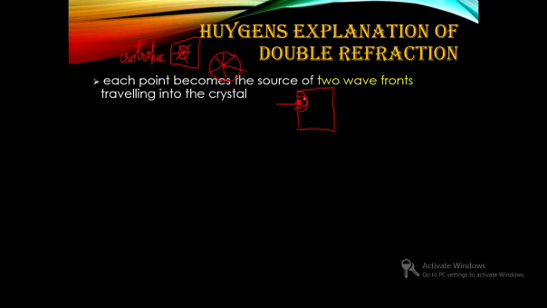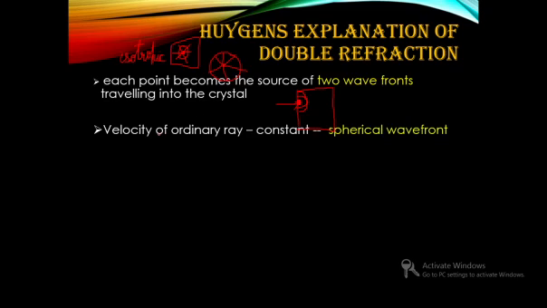Why? Because a spherical wavefront is obtained for rays which move with the same velocity in all directions. Which ray is that? Yes, it is the wavefront for the ordinary ray, because it moves with the same velocity in all directions. While you'll get an ellipsoidal wavefront for the extraordinary ray.